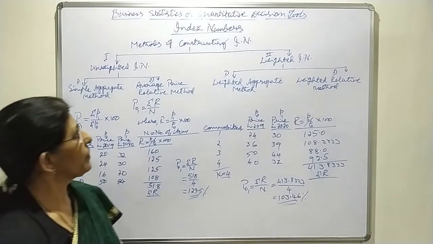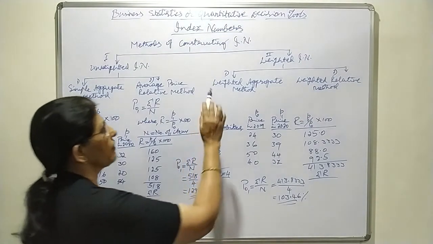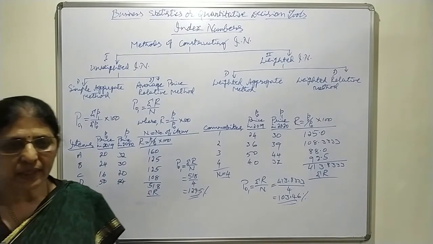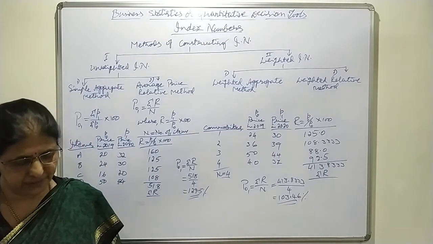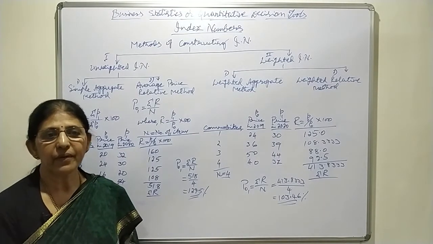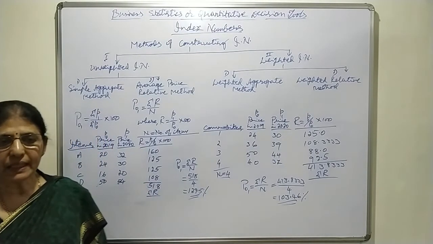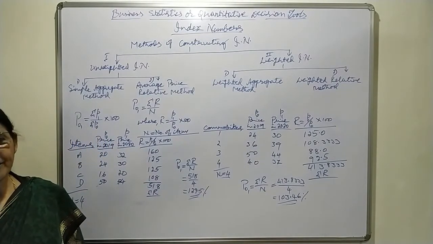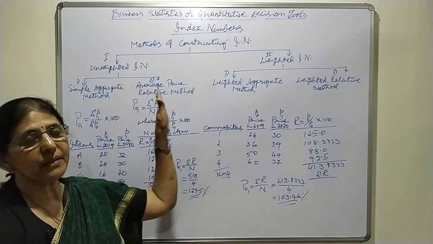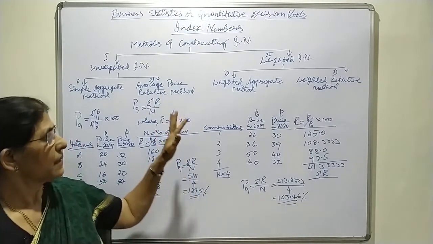Now, when you come to weighted index numbers, there we come across the weighted aggregate method and the weighted relative method. The name itself denotes weighted, which means weights are assigned to various items. In case of unweighted index numbers, weights are not assigned expressly.